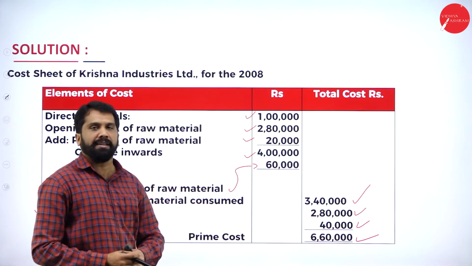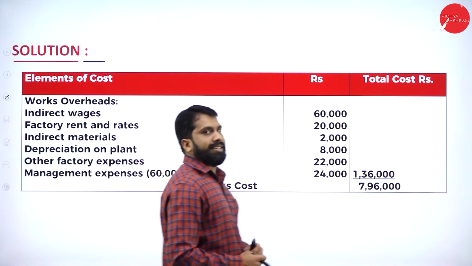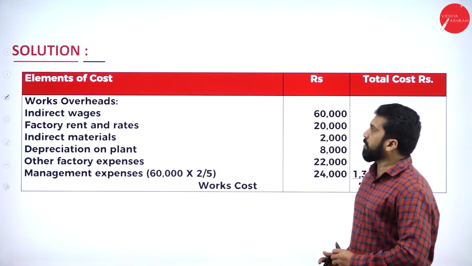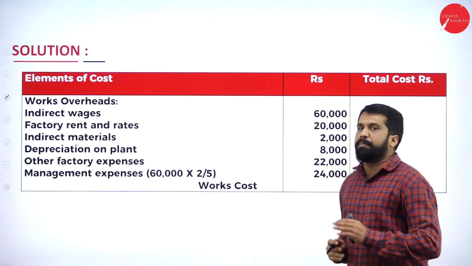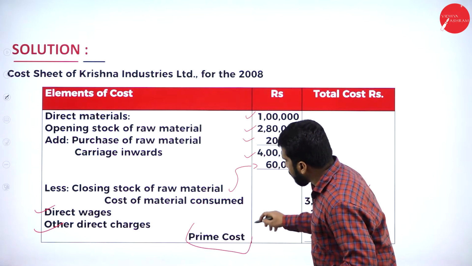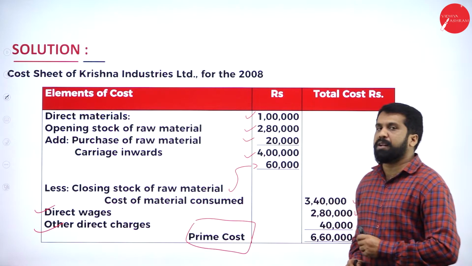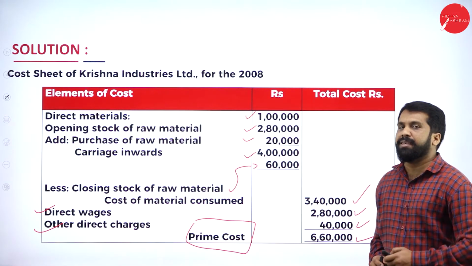Hope you understood. Now, this is done. What is the next one? The next one is your solution part 2. Up to prime cost we completed, means your first part we completed. What is your prime cost answer? 6,60,000.